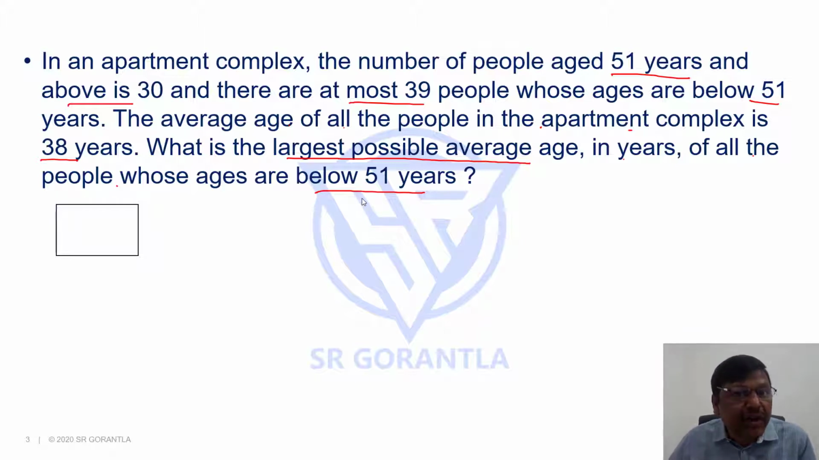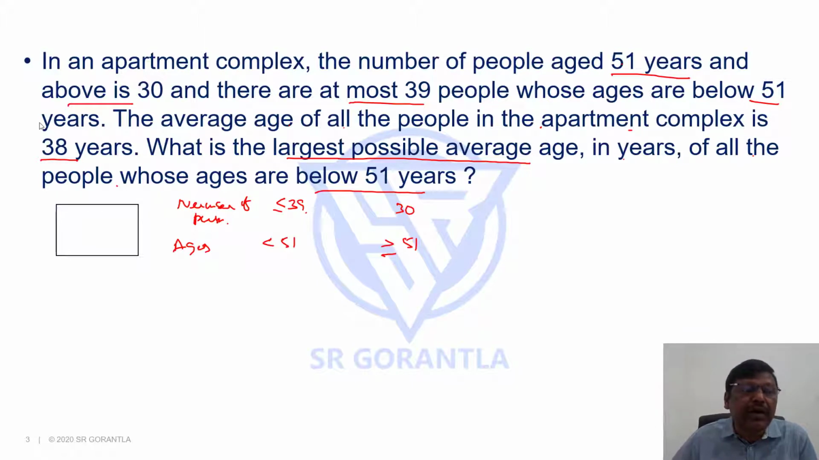Fine. We have two groups here. One is people who are aged 51 years and above, and the other group is people whose ages are below 51 years. If you take the number of persons in these two groups, we have exactly 30 people here, but here the number of persons is at most 39, meaning less than or equal to 39. When we find the average of the entire apartment complex, the average age is 38 years.